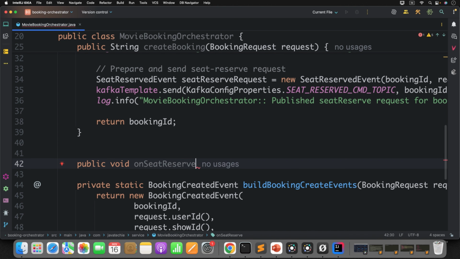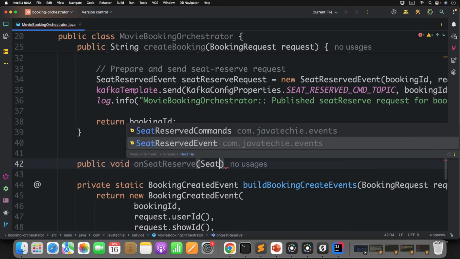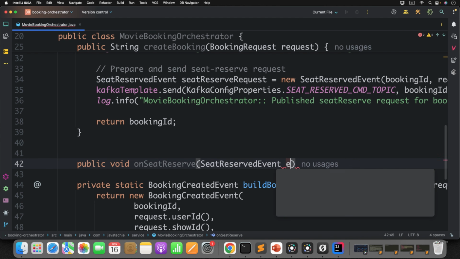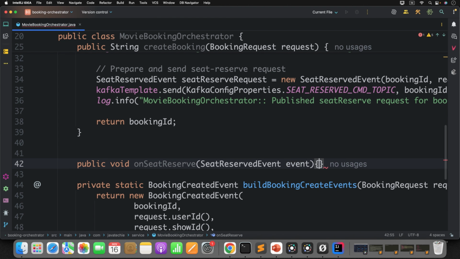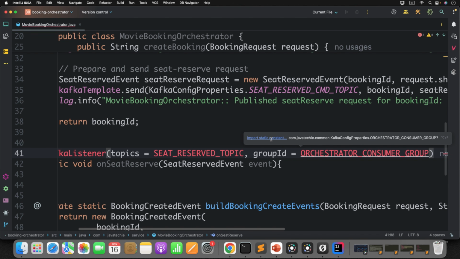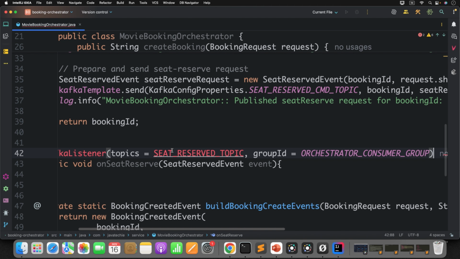You can give any name, okay? On seat reserved, what event will it listen to? Seat reserved event. From whom? Seat inventory service. Now define @KafkaListener. You can use the static import statement.